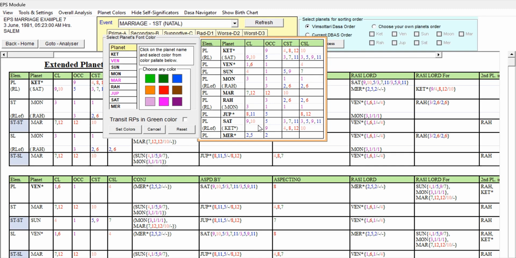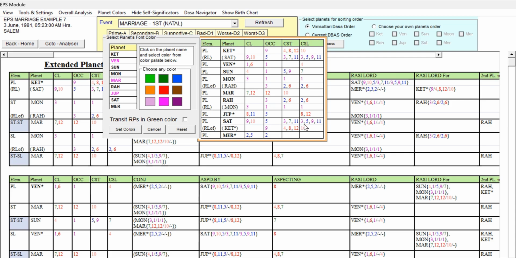9th lord, 10th lord occupying 5. So 9 and 5 are good, supported by Kama Trikon 3, 7, 11 and 3, 5, 9 level. This is very good grouping that Saturn is having. But second planet Ketu, that too a free planet, its influence will be strongly on the Saturn. Ninth occupant, 4, 8, 12 star lord and 10th sublord. So it is indicating some obstacles to the Saturn significations. But to look at the Saturn signification is very good.